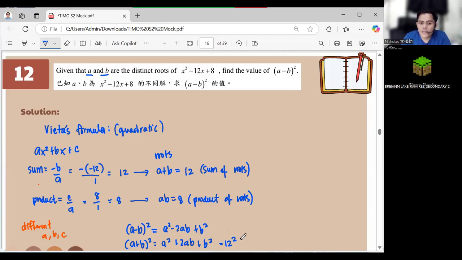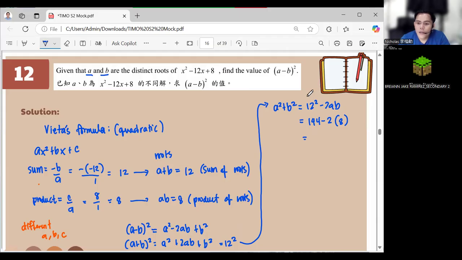So A squared plus B squared is equal to 12 squared minus 2AB, right? So this is 144 minus 2 times AB, which is 8, so 16. So 144 minus 16, we get 128. That's the value for A squared plus B squared.